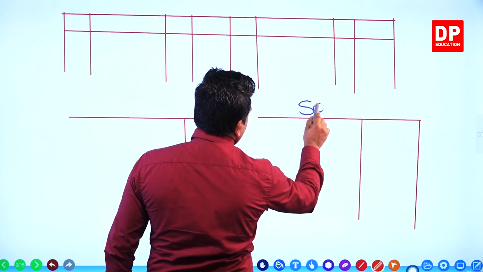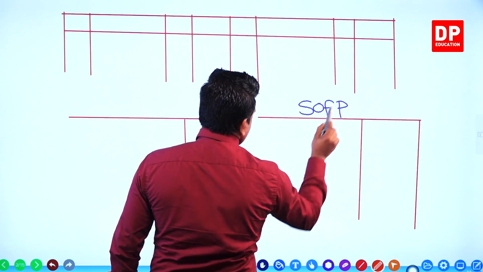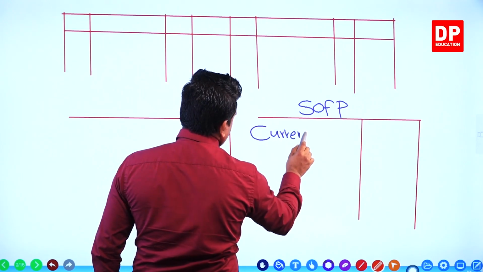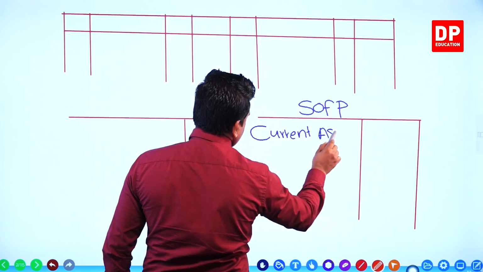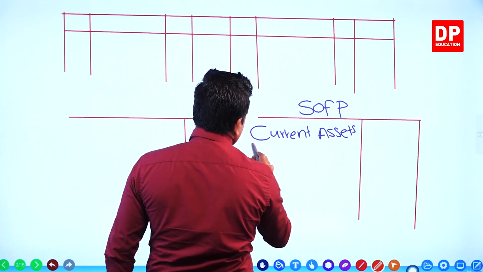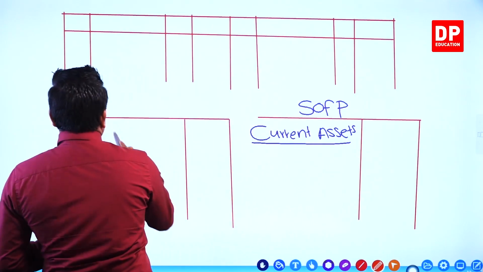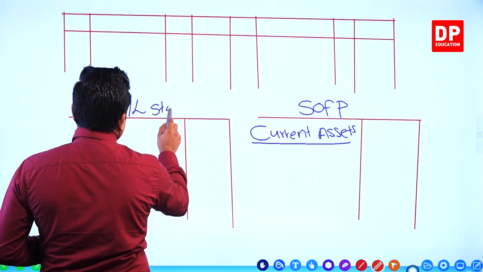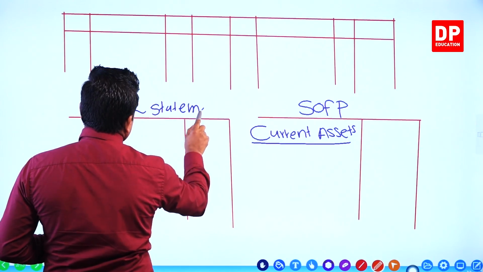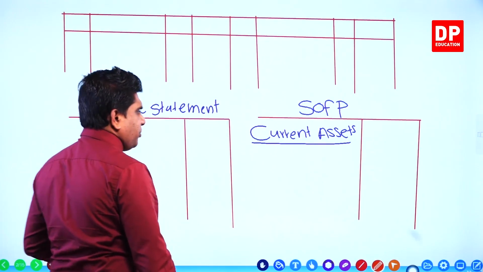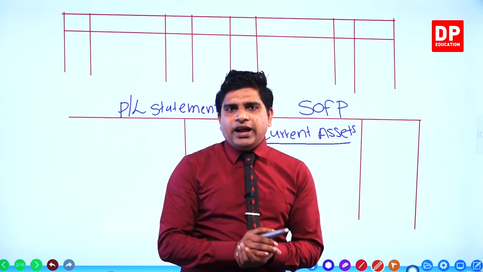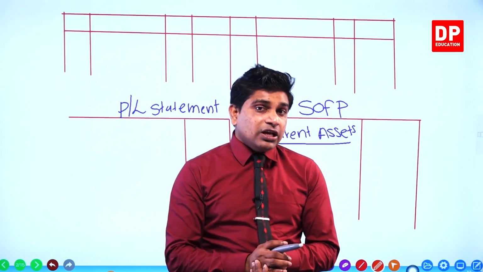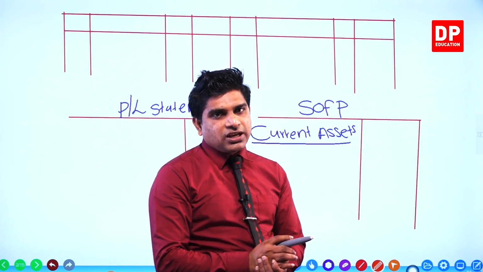Statement of financial position. Actually debtors we write under the current assets, right? Under the current assets you write debtors. Here profit and loss statement. There you remember bad debts generally we write under the distributing expense category. Why we write under the distributing expense category?